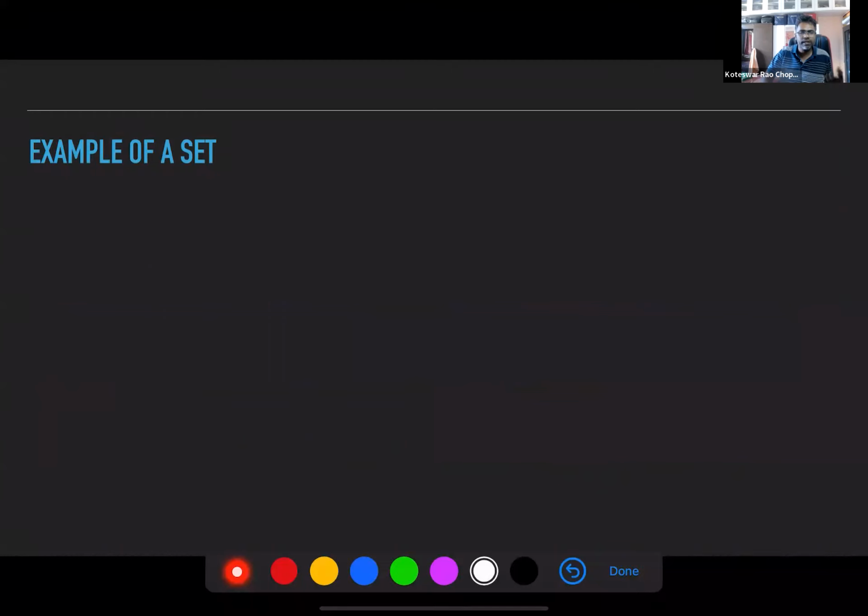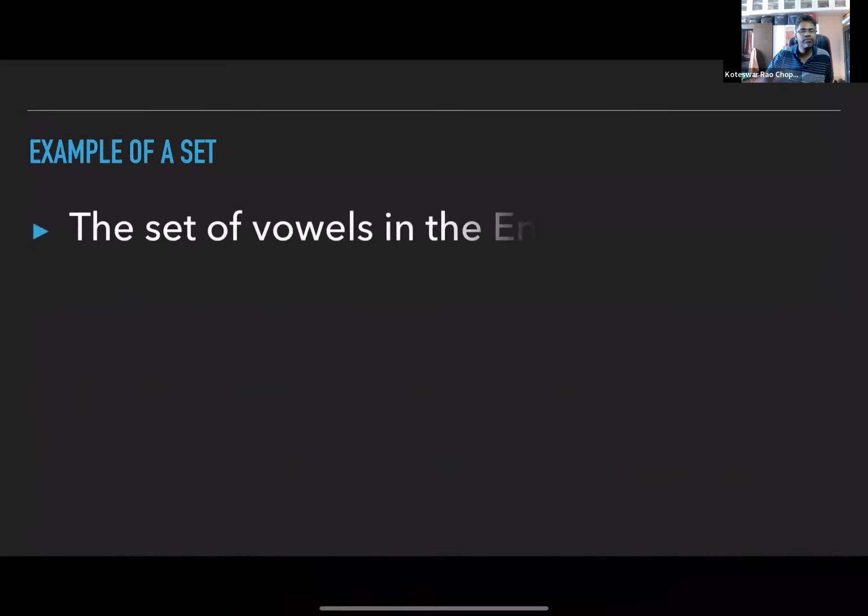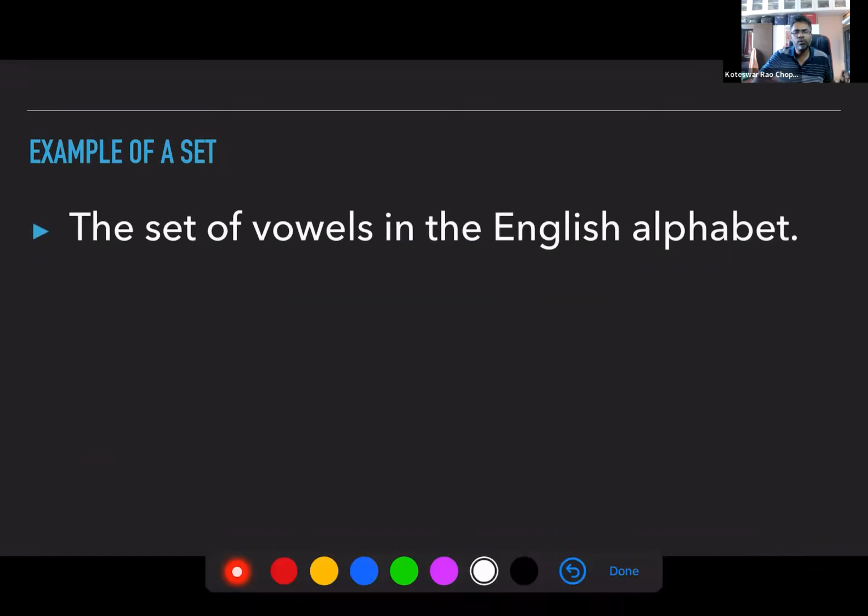Example of sets. Let's look at a few more examples. I think Om was telling this, right? The set of vowels in the English alphabet is a set. Now, what are the elements in this set? A, E, I, O, U. How are they decided? Do we have a rule, or has somebody decided already? We are taking it for granted that they are well defined. Yes, somebody has already decided it.